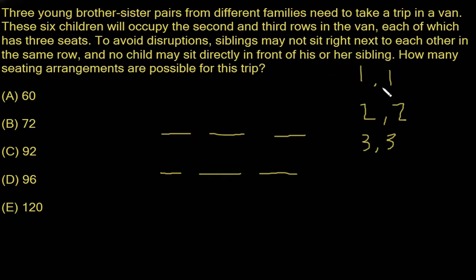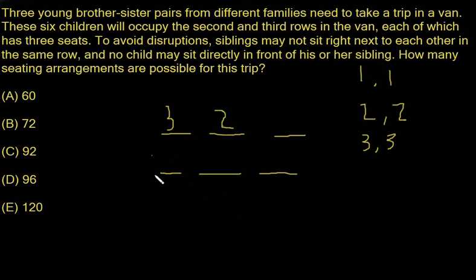First of all, we have three options for this seat right here. We can go three, two, or one. So let's say we choose the number three. Now for this one and this one right here, we have two options. We can either choose two or one, because we can't choose the number three. No child may sit directly in front of or next to his or her sibling, so we can't put three right here or here. So let's say we choose the number two.